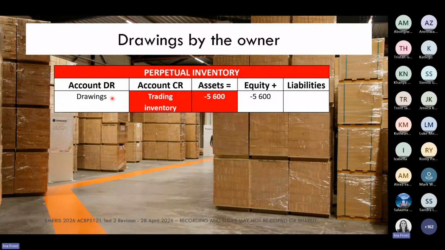Now, I wonder if there's any of you that can already guess what account we will now credit for periodic inventory. Because remember, in periodic inventory, we're not going to immediately update the inventory account. So I wonder if anyone in the chats can let me know quickly which account we are going to credit if the owner made some drawings of inventory. So the debit will be drawings, but which account are we going to credit?